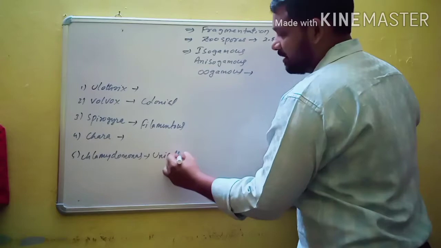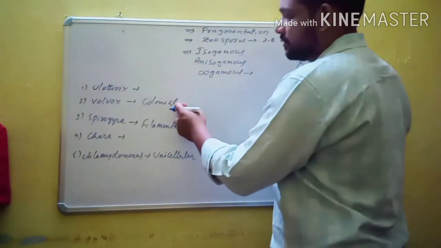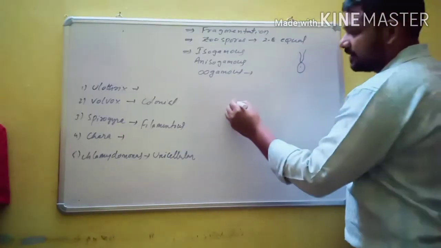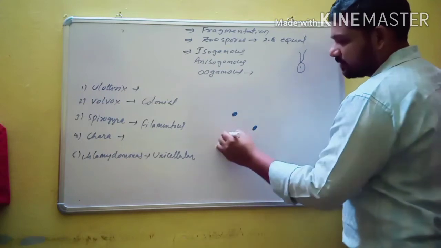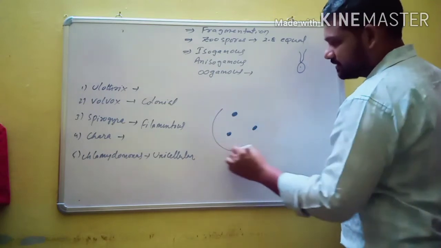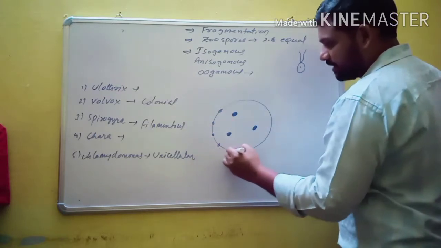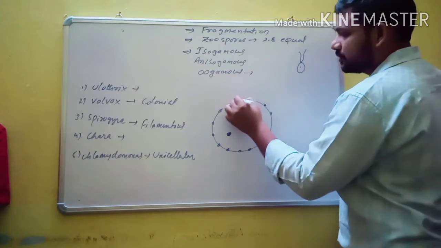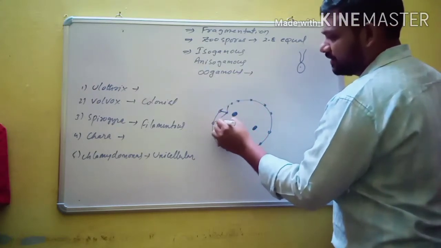That means the plant body is in some cases unicellular, in some cases colonial, in some cases filamentous. If you observe the diagram of Volvox, a large number of cells are aggregated to form a colony. Each matured colony of Volvox contains a large number of unicells.